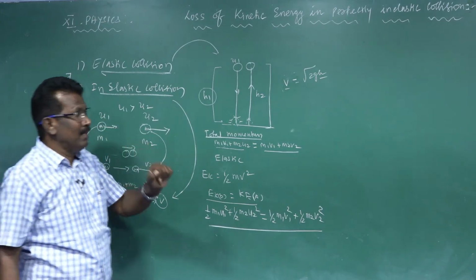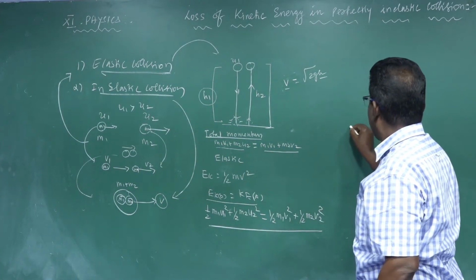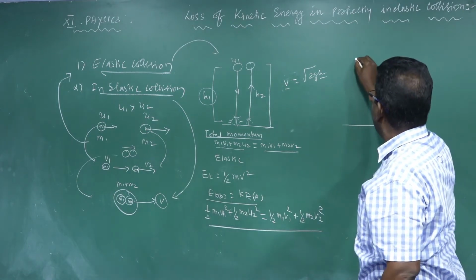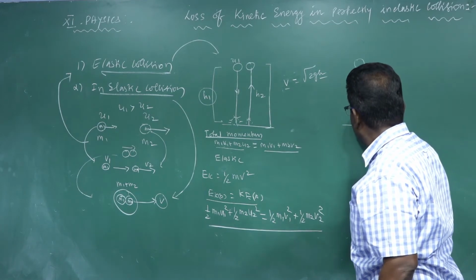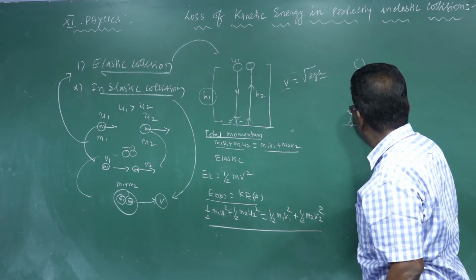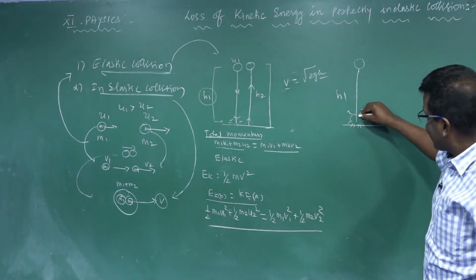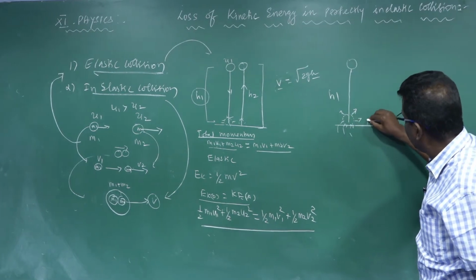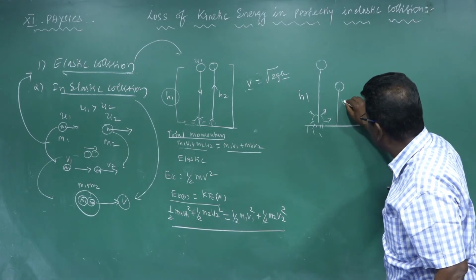But in the case of inelastic collision, perfectly inelastic collision, this is the floor. The same body is dropped from a certain height H1, strikes the floor, rebounds and reaches a certain height H2.